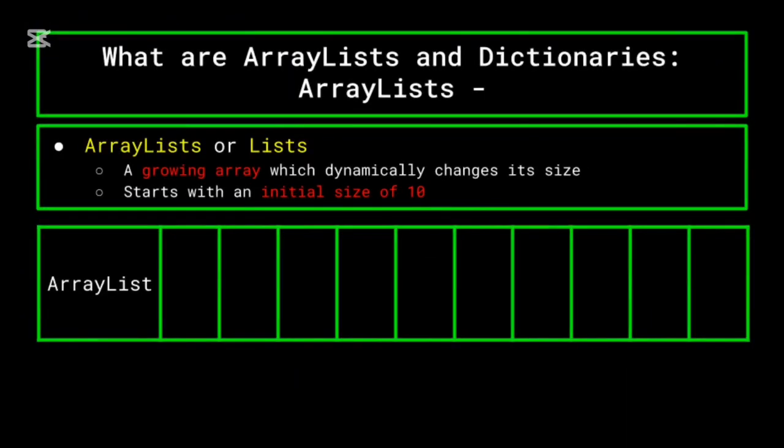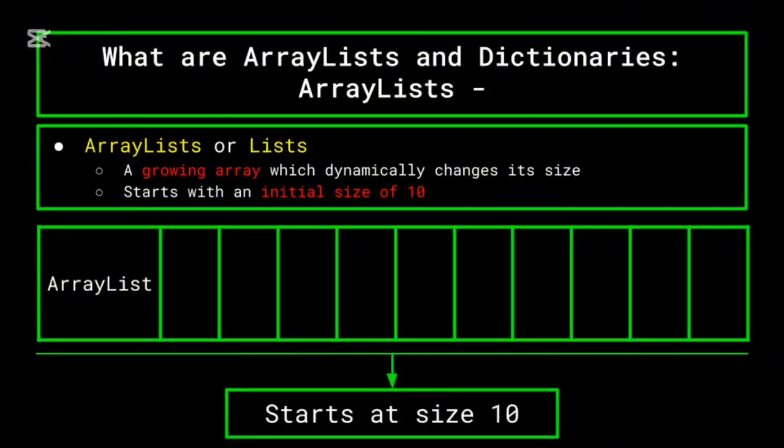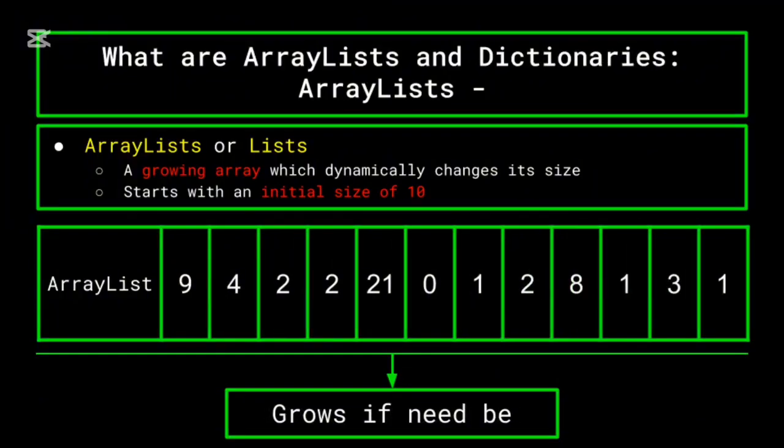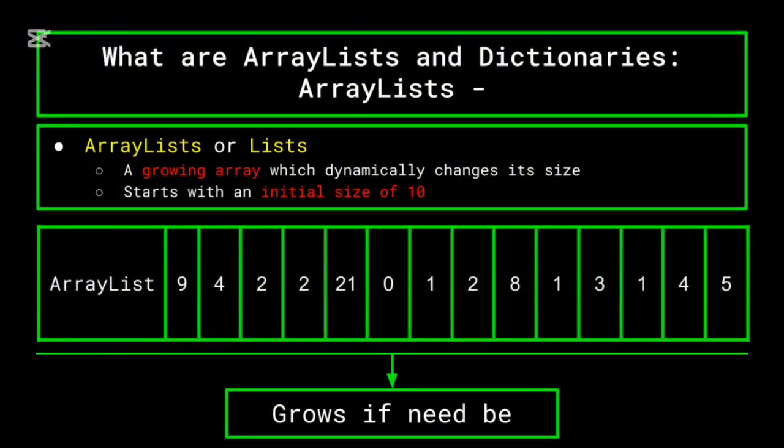Now that we've reviewed arrays, let's go over array lists. Array lists, or just lists in Python, can be thought of as a growing array. Earlier, we mentioned how you have to be careful to set an appropriate size of your array and to make sure that you only reference and append values such that you remain within the size. However, with array lists, this isn't a problem. After you initialize an array list, it initially has a size of 10. But if you append values such that the size of the array list goes beyond 10 elements, an array list will grow itself, meaning that the computer will allocate more memory to the array to increase its total size so that the new values can be appended.